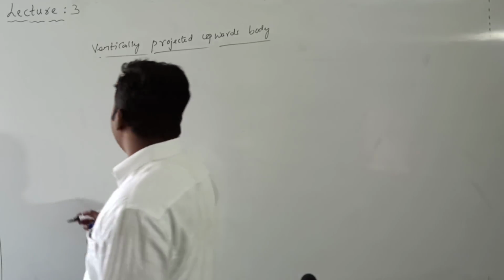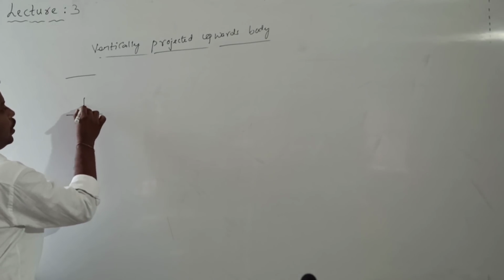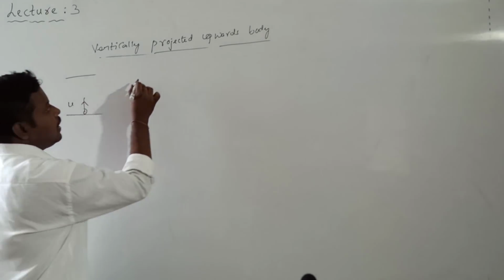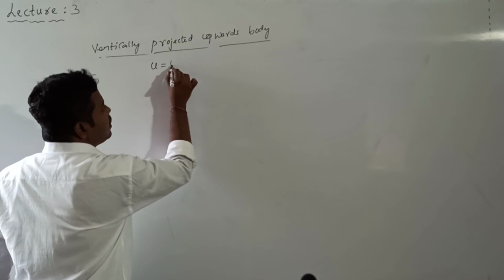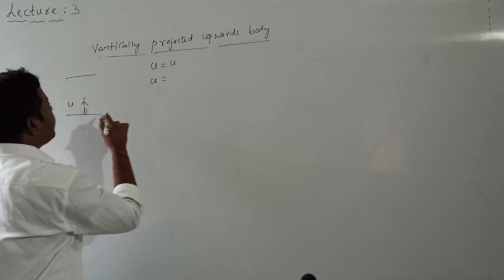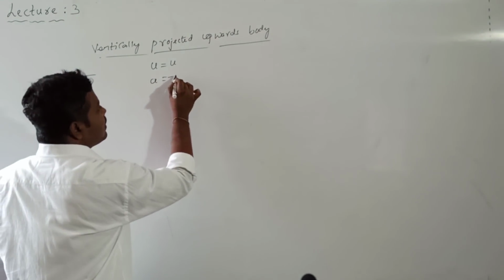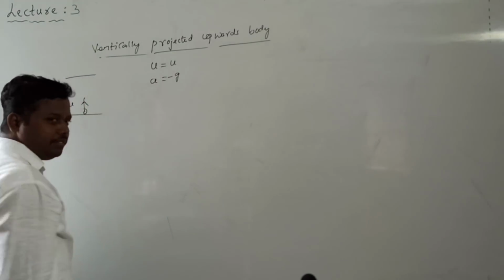Let us consider a body projected vertically upwards with initial velocity u. Here the initial velocity is not 0, it is u. The acceleration: the body is going vertically upward against gravity, so a, as discussed in yesterday's class, is equal to -g.